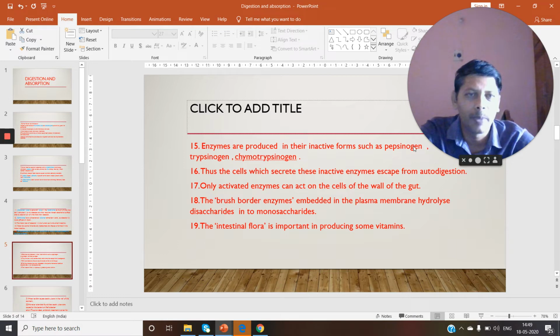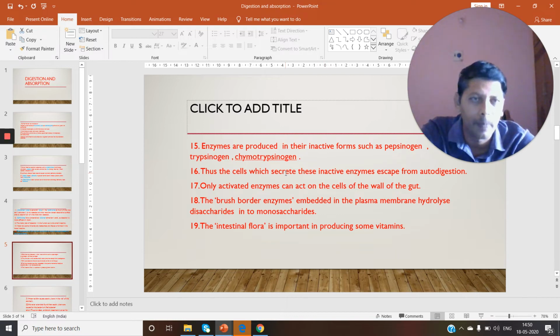Pepsinogen, trypsinogen, and chymotrypsinogen are enzymes. Chymotrypsinogen is present in the pancreatic juice. Trypsinogen is present in the pancreatic juice. Pepsinogen is present in the gastric juice. If you observe these three enzymes, all of these enzymes are in inactive form.